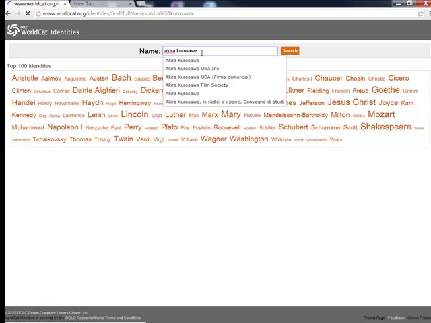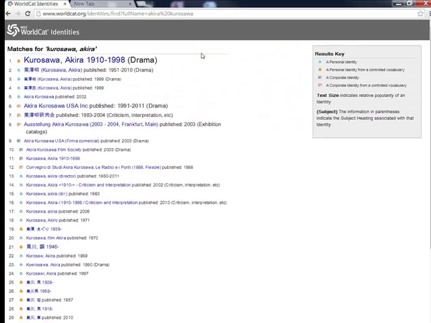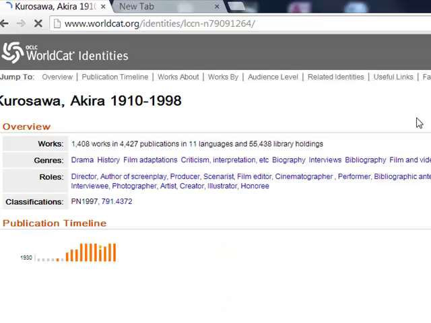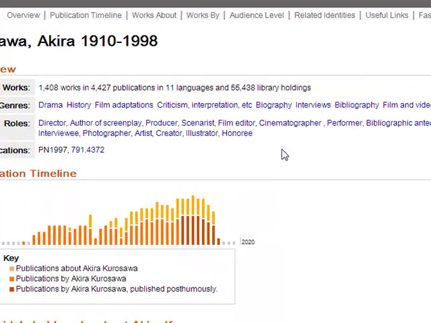I'm going to search for Akira Kurosawa, who's a major figure in Japanese cinema, and we can see all these different matches available for him. Some of these are going to be corporate entities, Akira Kurosawa USA Incorporated. Some of these are going to be by the director himself. By clicking on the appropriate match for the person we searched for, we can see a lot of information about them.